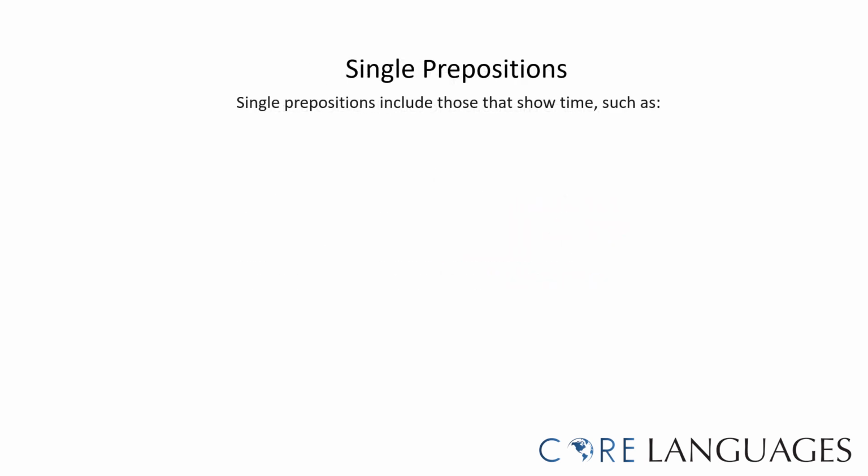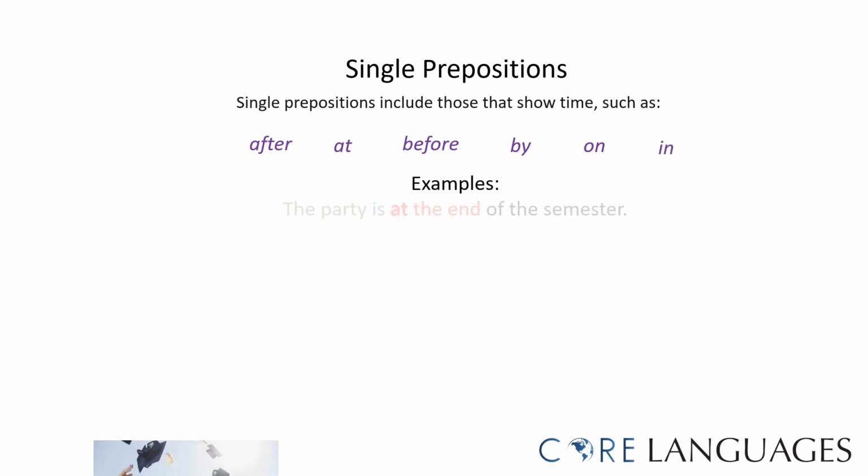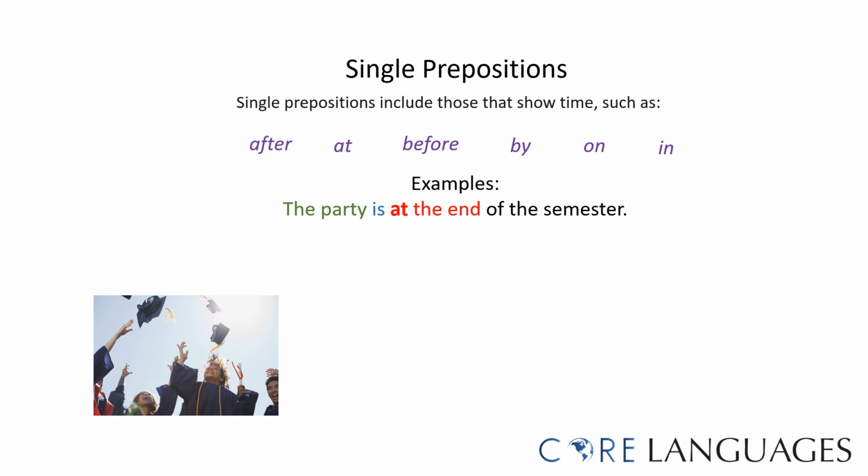Here are some examples of single prepositions. Single prepositions include those that show time. For example, after, at, before, by, on, in. For example, the party is at the end of the semester. At is the preposition of time, and at the end is the prepositional phrase.